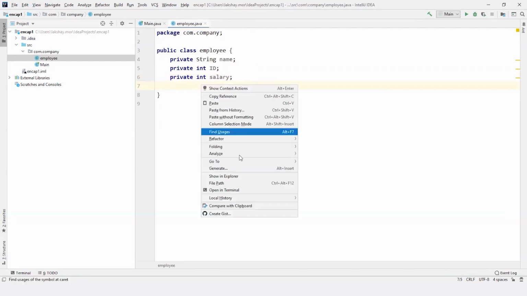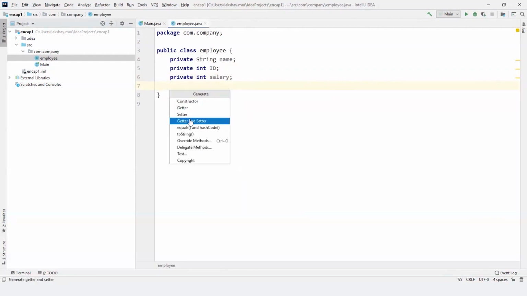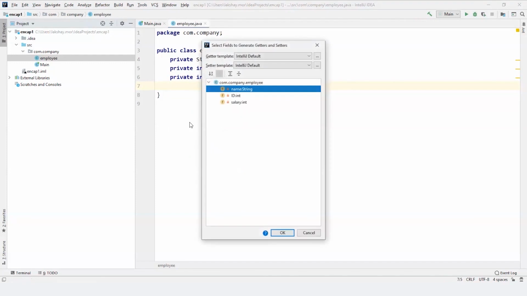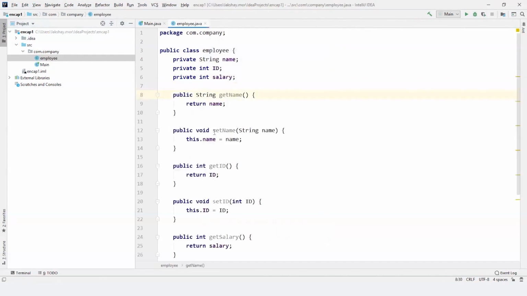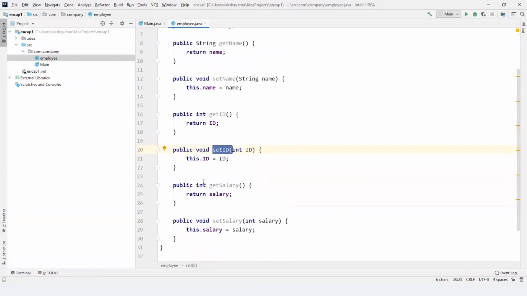So right click, generate, and here you can see getters and setters. So just select all of them and OK. So now we can use these methods instead of directly using the variables. So we can get in the starting, then set, then get, and again set. So likewise it goes like this. So now we have set here.